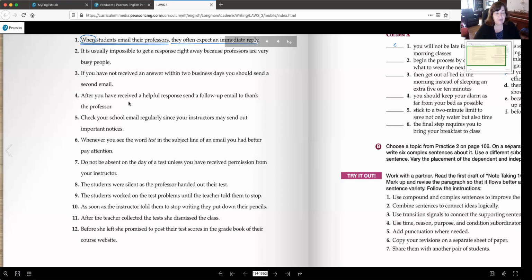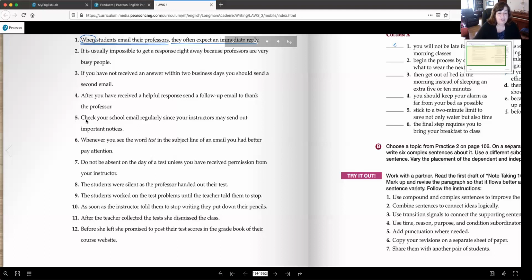If you remember when I gave you the directions to this exercise, I said it might be helpful for you to find the subordinator first. And that word always begins the dependent part of the sentence. So if you looked for the subordinator first, you would have circled after, and you would automatically have known that this would be the dependent part, after you have received a helpful response. In this sentence, you need a comma after response, because remember that if your complex sentence begins with a subordinator, then you need a comma separating the 2 parts of the sentence, okay?